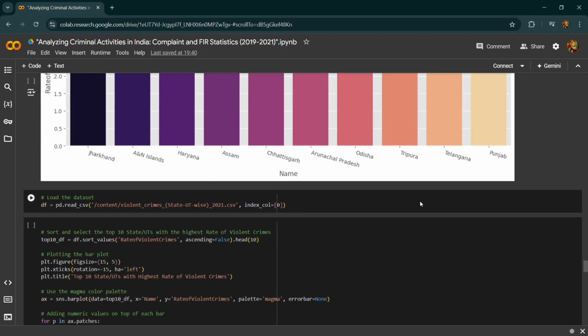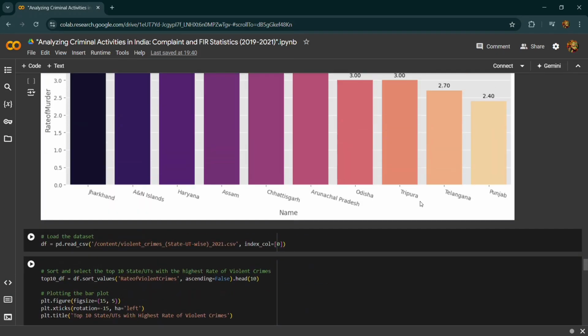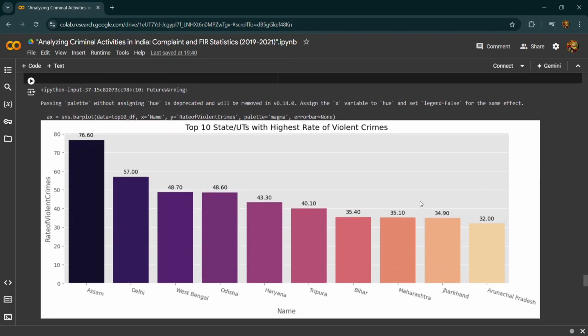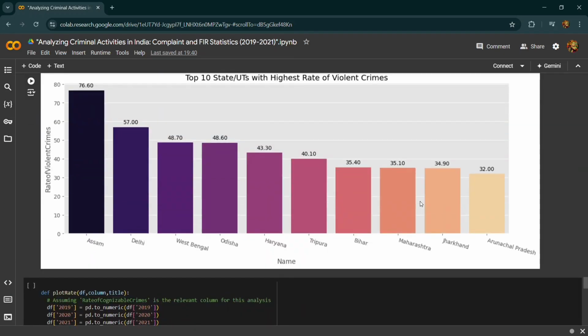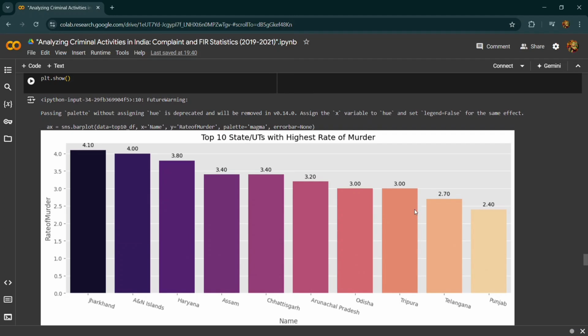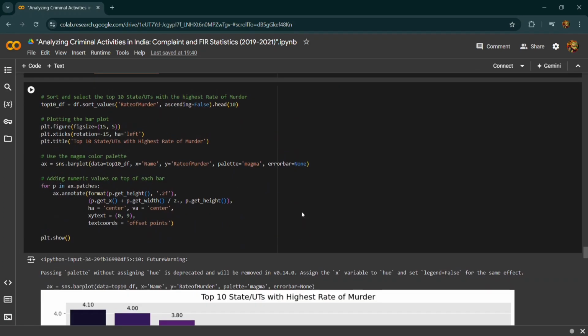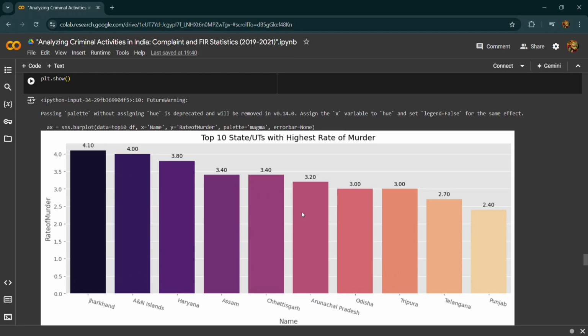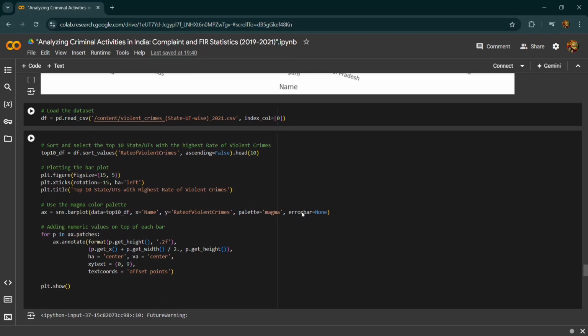So in this we have areas that might require increased focus on crime prevention and investigation efforts. Here we have Jharkhand at 4.10, Andaman and Nicobar Islands at 4, then Haryana at 3.8 and then Assam. So as you can see here, it gives us a good insight, facilitating quick and clear interpretation of the data, so that we can focus on these areas, because they might require increased focus on crime prevention and investigation efforts.